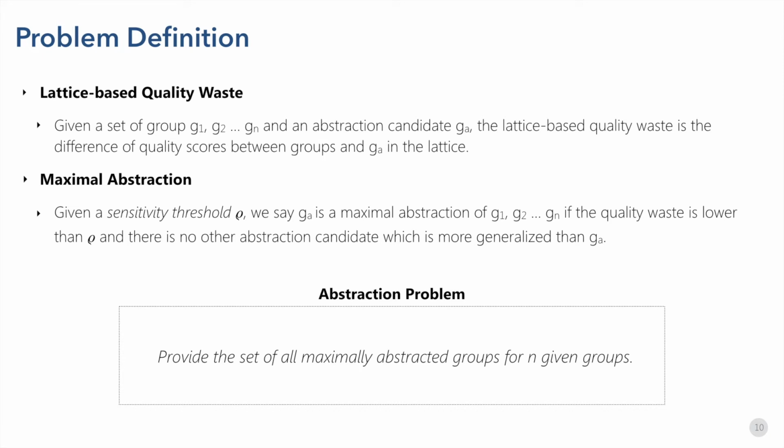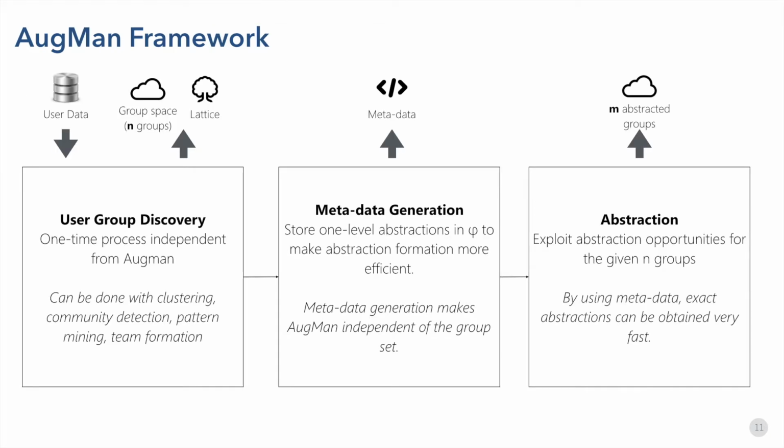To solve the abstraction problem, we present Augment, a framework that enables efficient lattice-based abstraction of user groups. The main focus in the architecture of Augment is on efficiency, in order to enable on-the-fly abstractions. Augment first produces user groups, then it generates some metadata for them. Last, it exploits metadata to obtain maximal abstracted groups efficiently. We describe each component of Augment as follows.